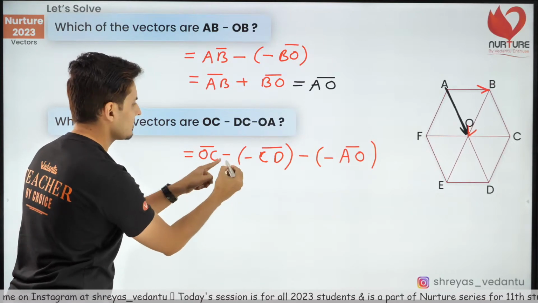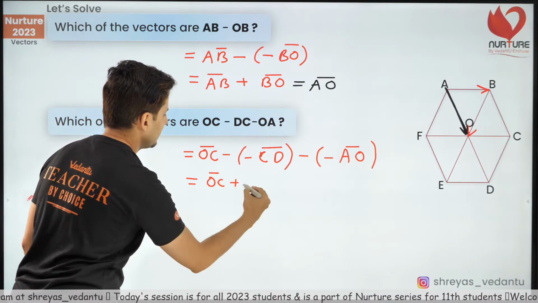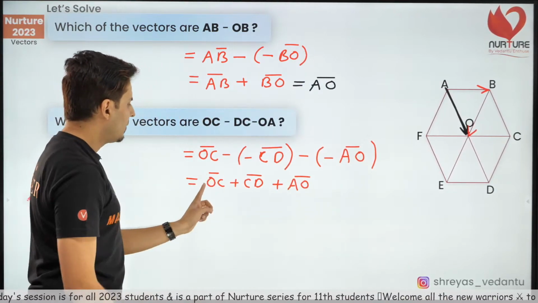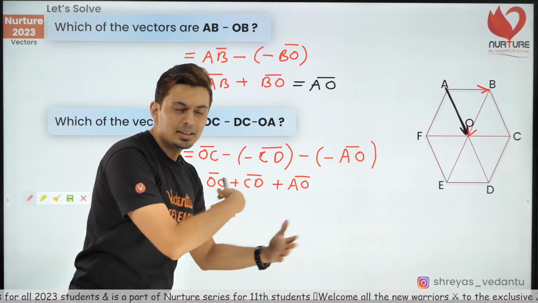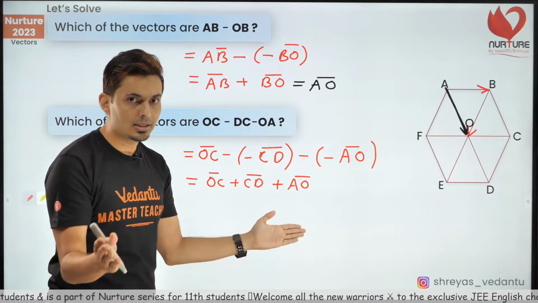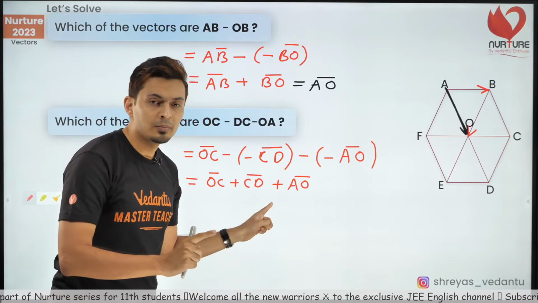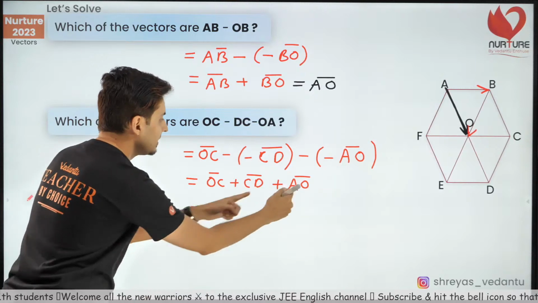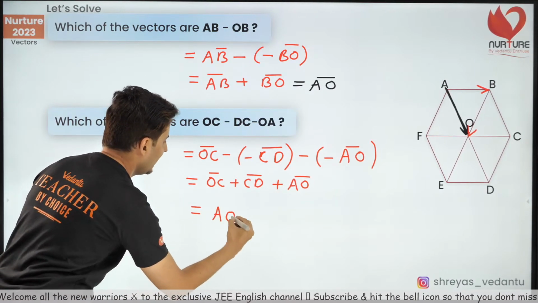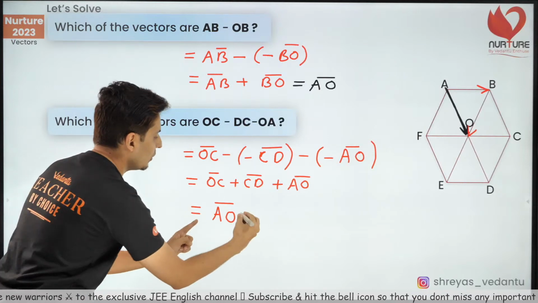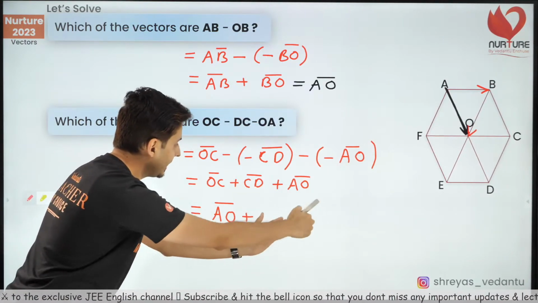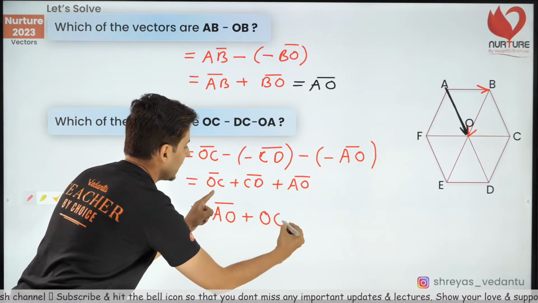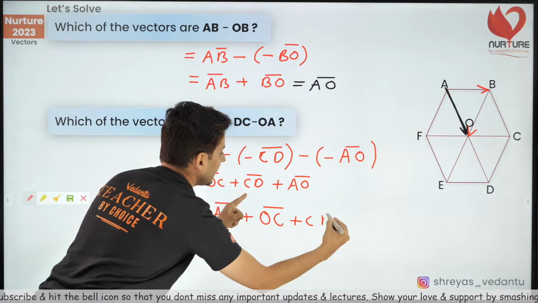Now, let's see what happens. Minus minus is plus. So, OC vector plus CD vector, and minus minus is plus, so again, AO vector. Now, OC, CD, AO. I can change the order, and the final answer won't change because in vector addition, the order does not matter, which vector you add first. So let me put this here first. Why? Because AO, I end with O, so I start with O and end with C, then I start with C and I end with D.